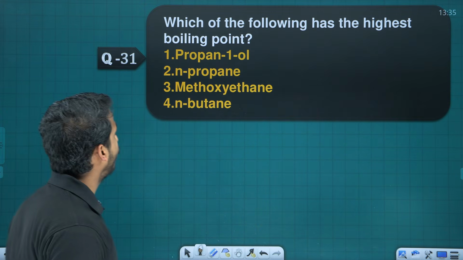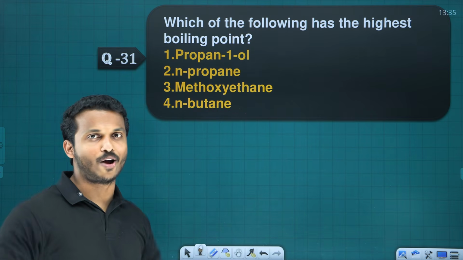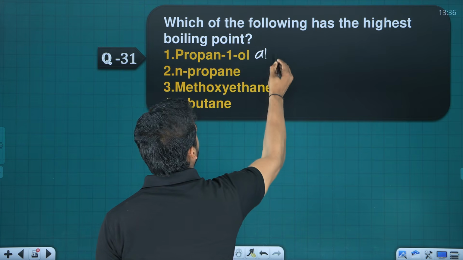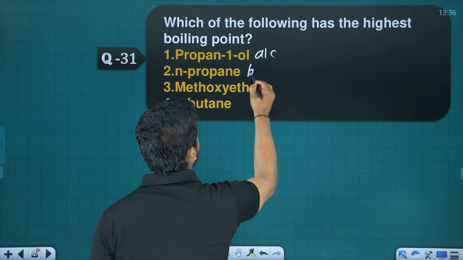Next one. Which of the following has the highest boiling point? Highest boiling point. Propanol, it's an alcohol. Propane is a hydrocarbon.